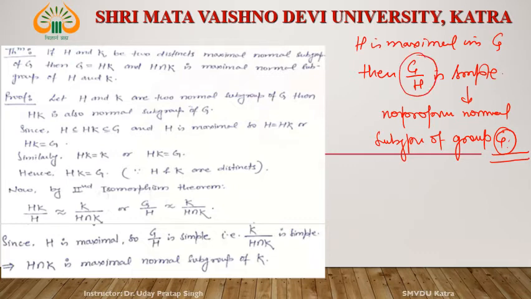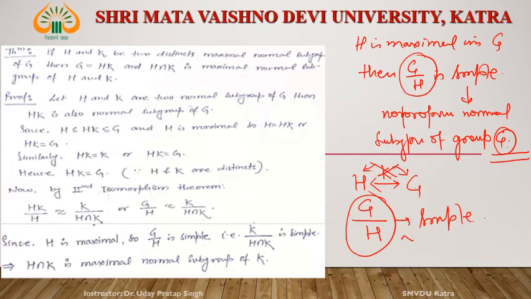It means what? Since H is maximal, between H and G there does not exist any K which contains H and is a subset of G. Such a K does not exist. It means between G and H there is no normal subgroup, so G by H is simple. If this is simple and isomorphic to K by H intersection K, then this group is also simple.